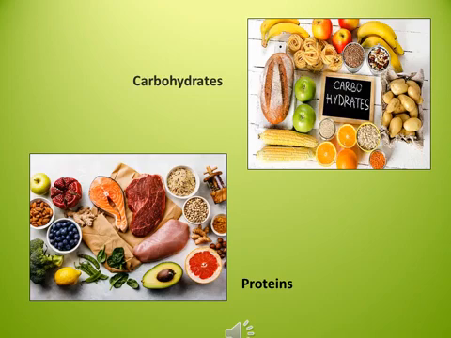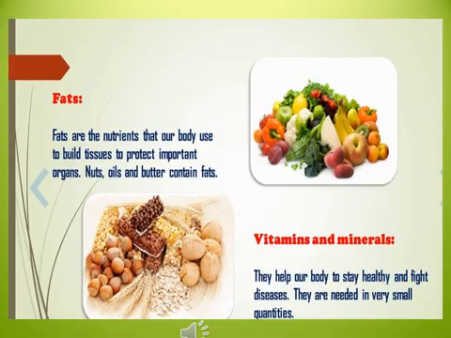Now, let us list a few of the sources of carbohydrates and proteins. We get carbohydrates from rice, wheat, potatoes, bananas and bread. And we get protein from pulses, soya bean and milk. Fats contain more energy than carbohydrates.